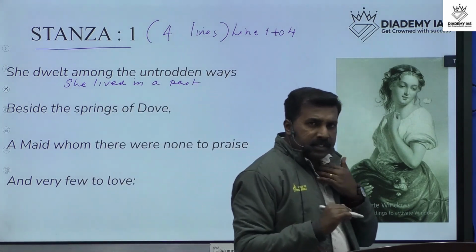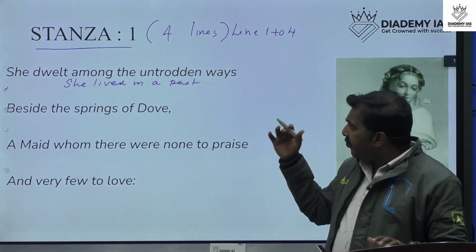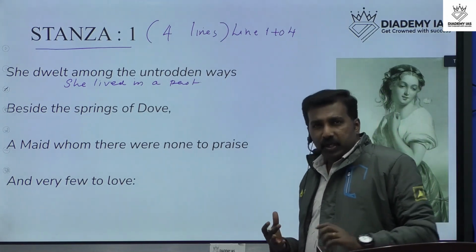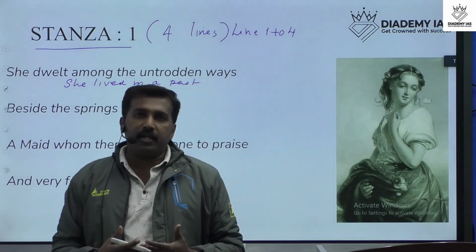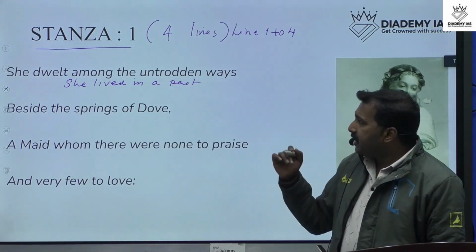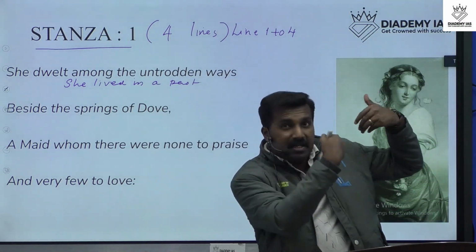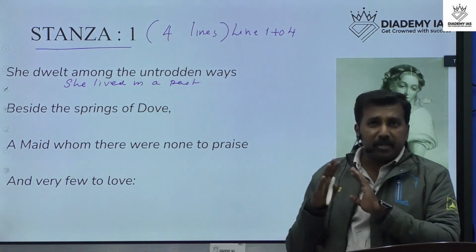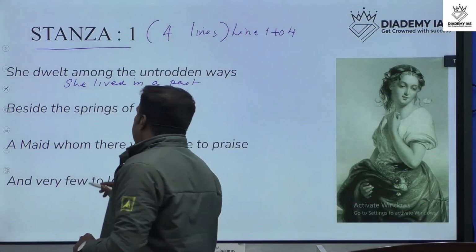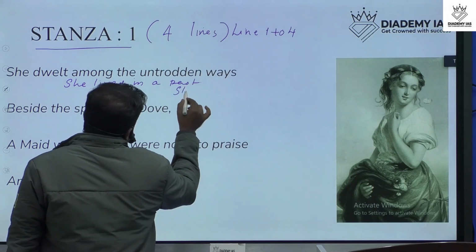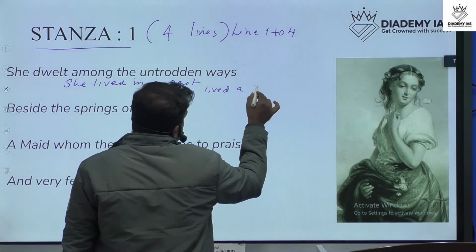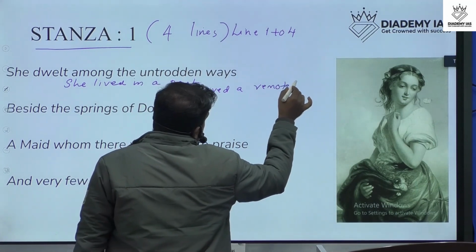But she lived among the untrodden ways because nobody noticed her, nobody noticed her beauty, and nobody tried to understand her. She lived long ago in a remote area, a remote place.